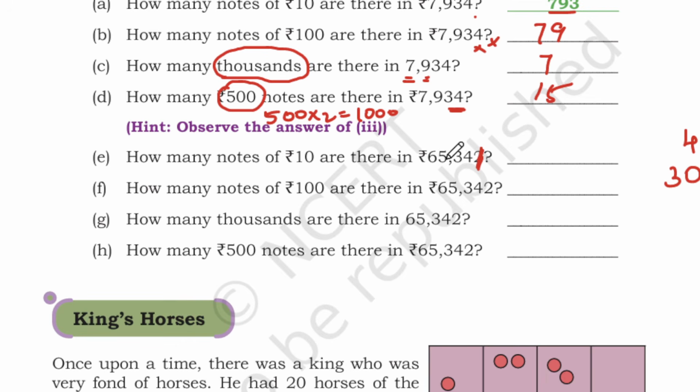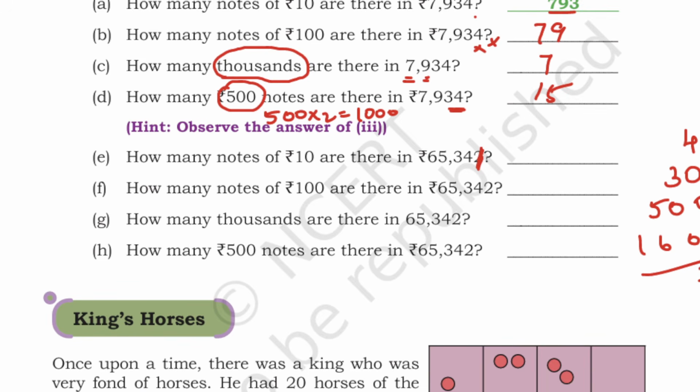And for 5,000, you need 500 notes. And for 60,000, you need 6,000 notes. Okay, if you add everything together, or else I will show you one more easy way.